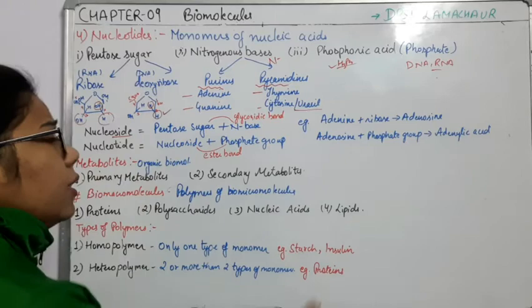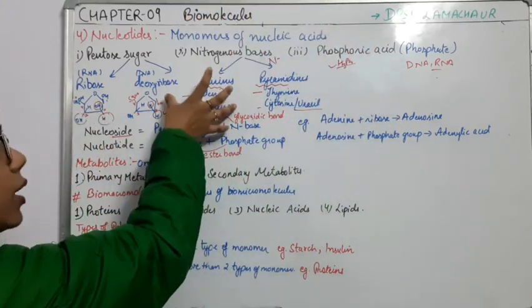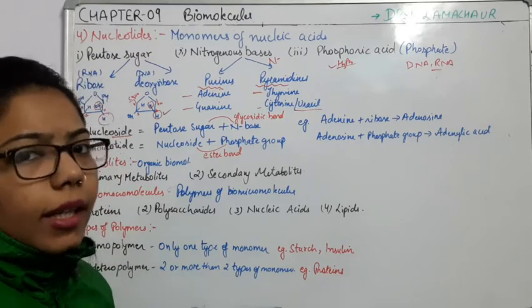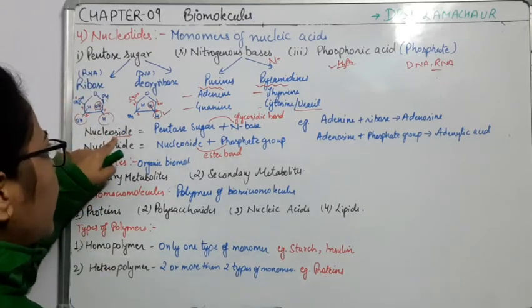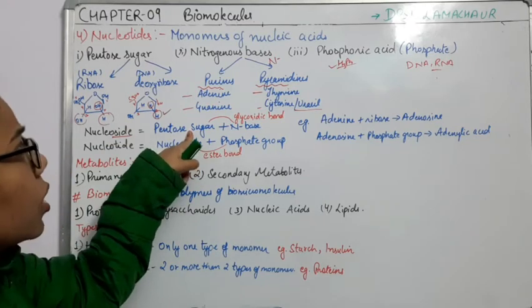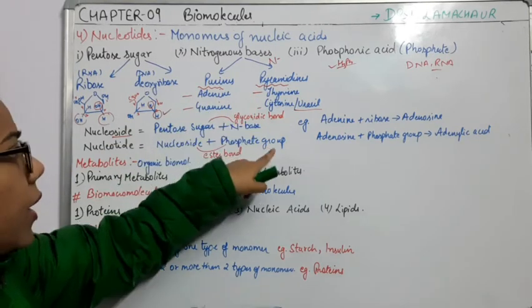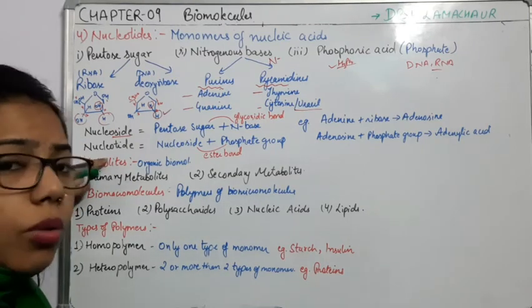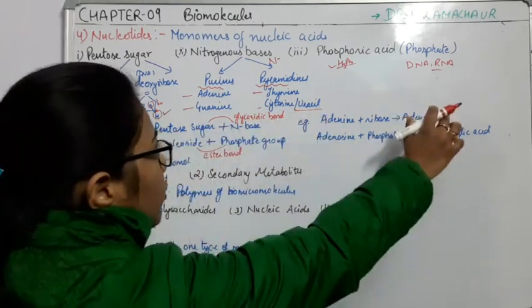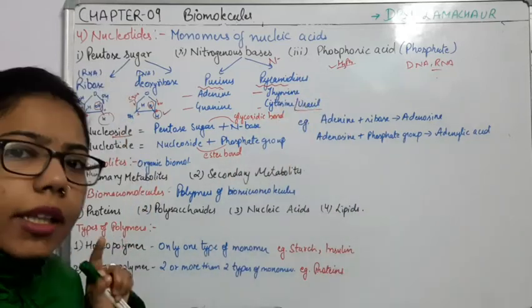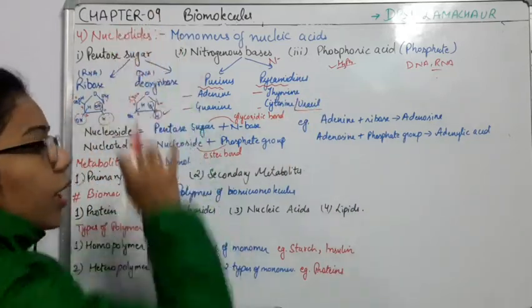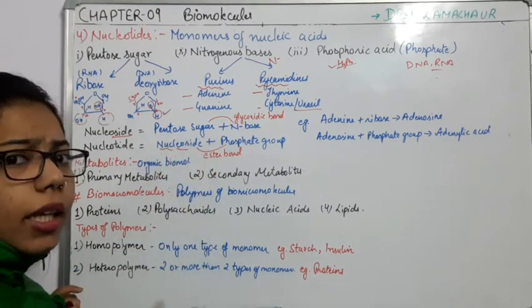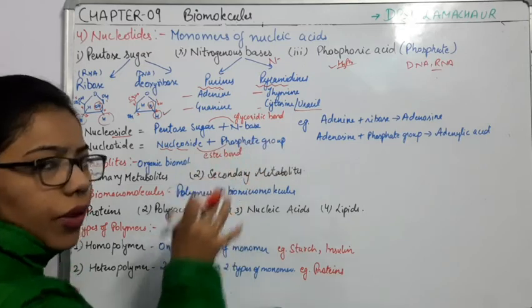When we are combining the phosphoric acid into this nucleoside, what will it form? It will form the nucleotide, right? So what we have written, nucleoside is what? Pentose sugar and the nitrogenous bases, when they are combining, they are forming nucleoside. And the second one is nucleotide. The whole structure, when it will combine with each other, then only it will form the nucleotide. Right here. So nucleotide is what? In simpler form, I have written that nucleoside plus phosphate group.